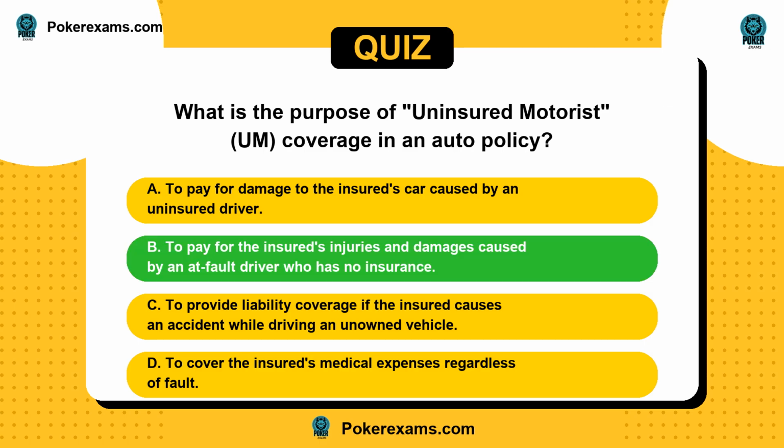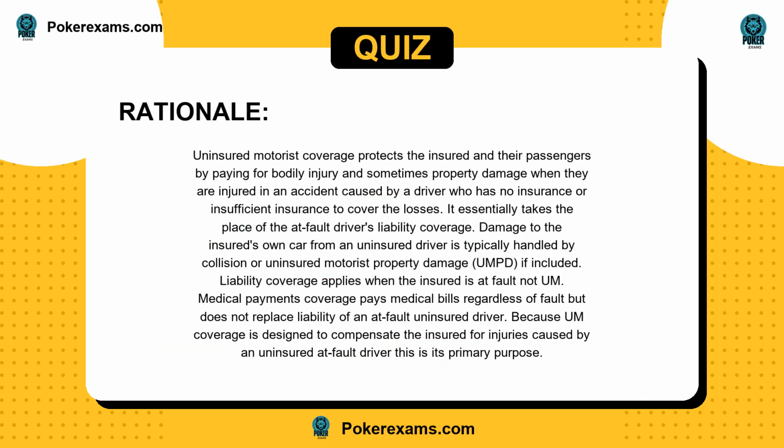The answer is B. Uninsured motorist coverage protects the insured and their passengers by paying for bodily injury and sometimes property damage when they are injured in an accident caused by a driver who has no insurance or insufficient insurance to cover the losses. It essentially takes the place of the at-fault driver's liability coverage. Damage to the insured's own car from an uninsured driver is typically handled by collision or uninsured motorist property damage, UMPD, if included.